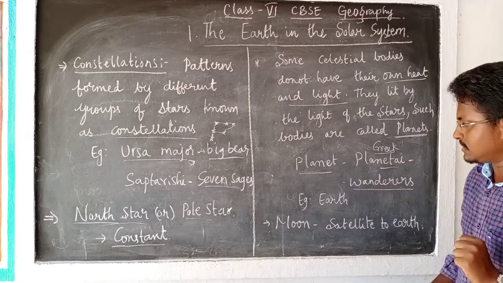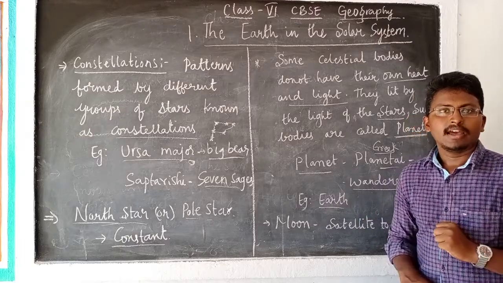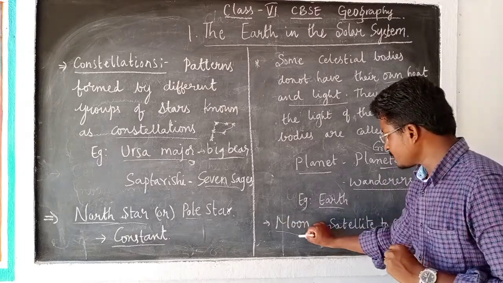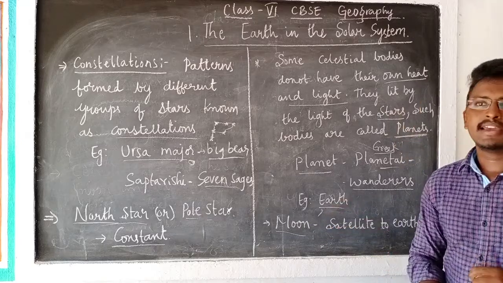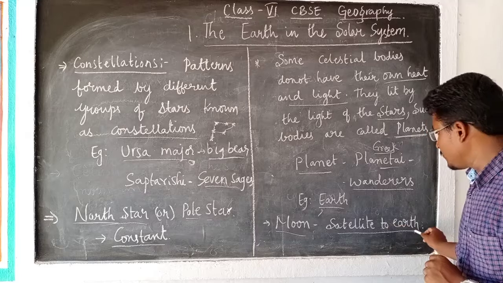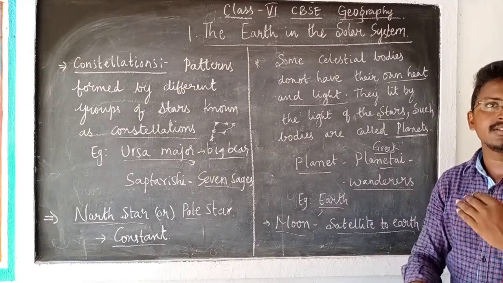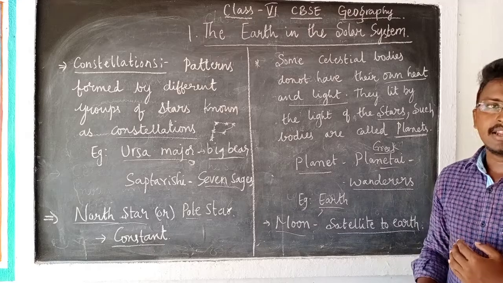The best example is the earth on which we all are living. Apart from that, the moon is a natural satellite of our earth, and we also call it the companion to the earth. It always revolves around the earth.